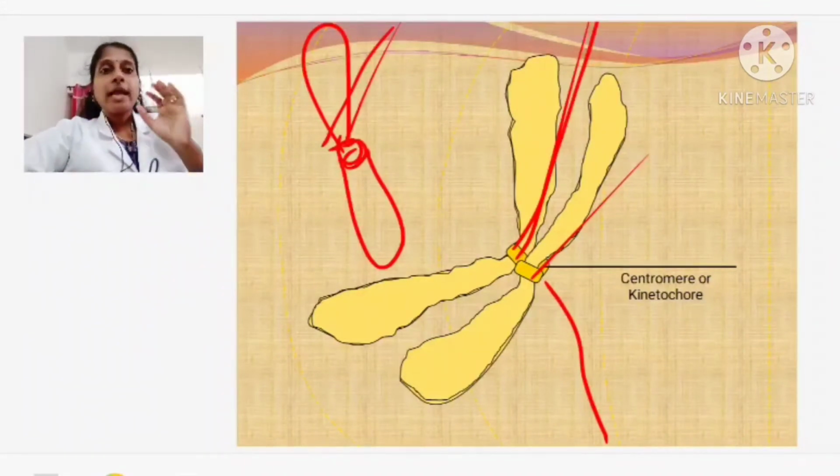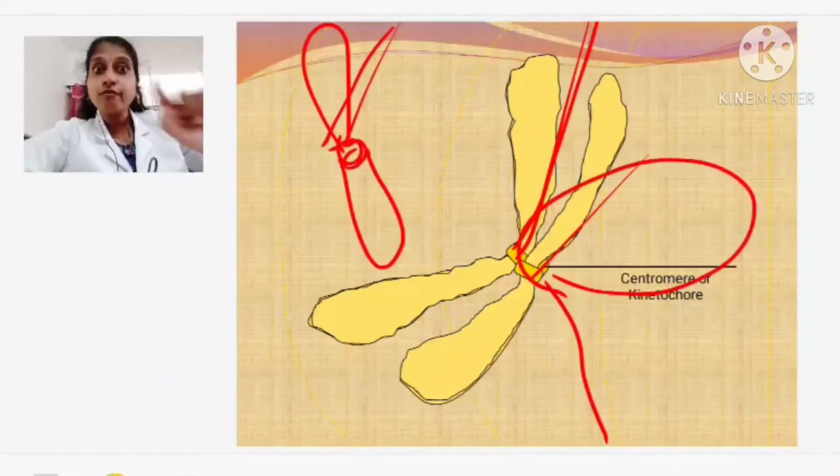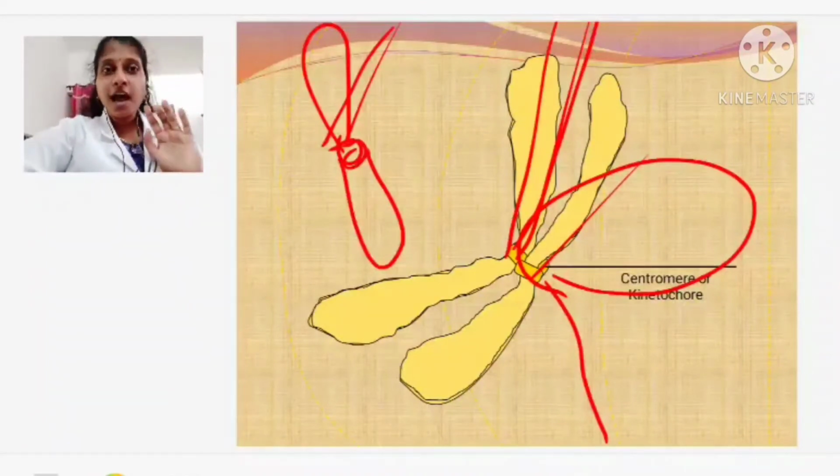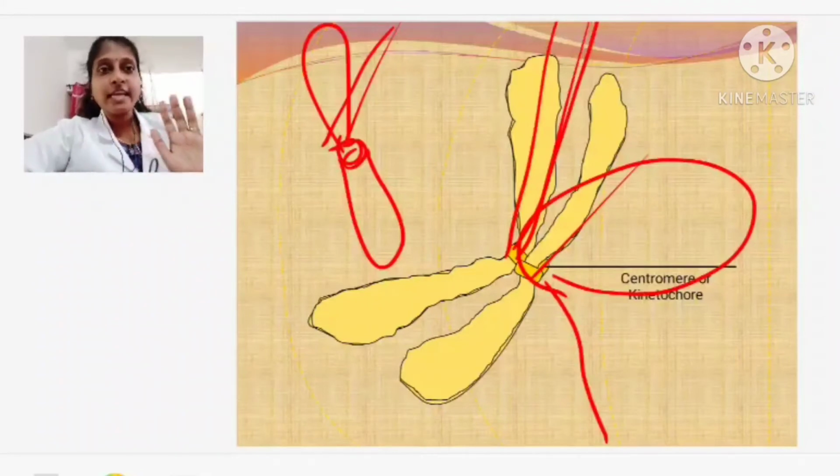So how many were there in the center? 46. All these 46, one set is moving towards one side and another set is moving towards the other side. Why are these chromosomes not called 92?